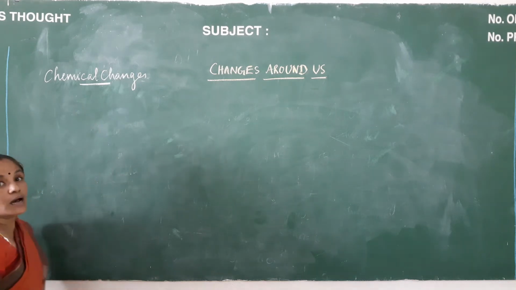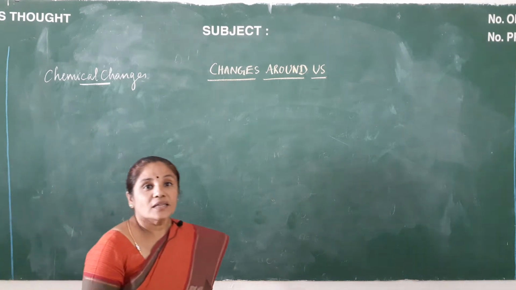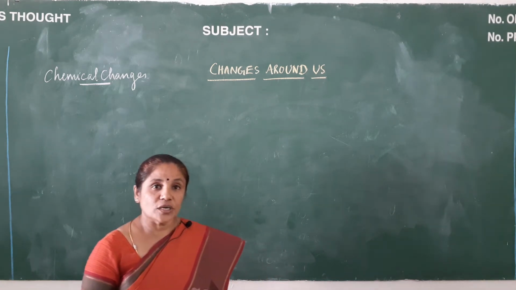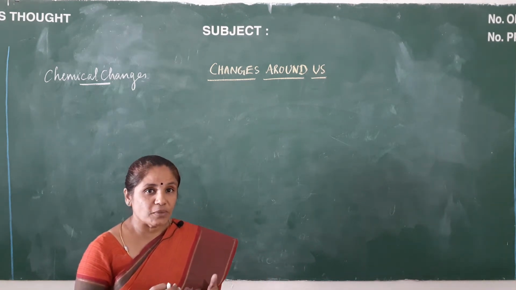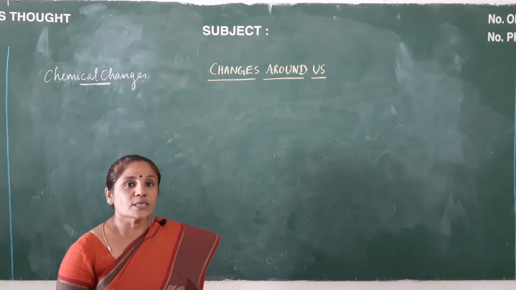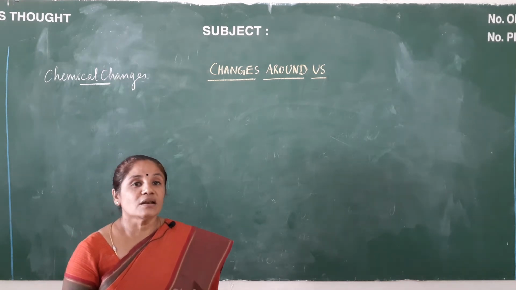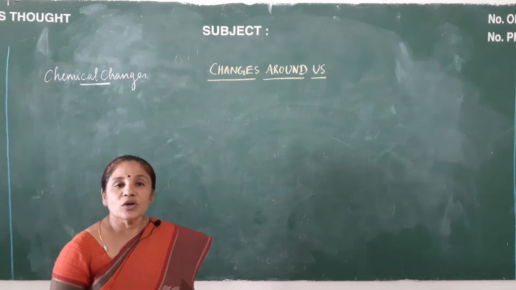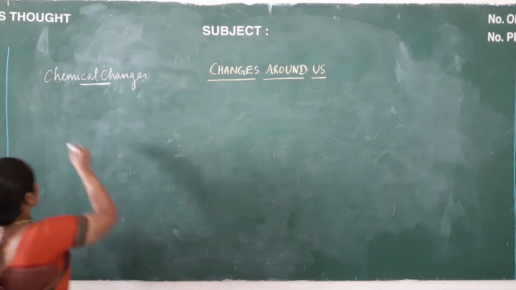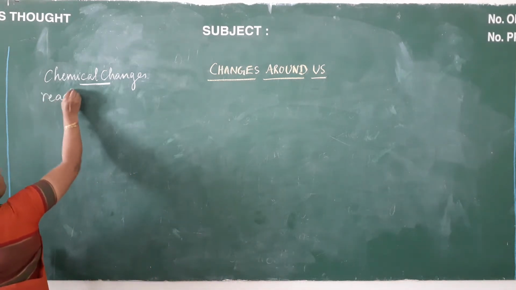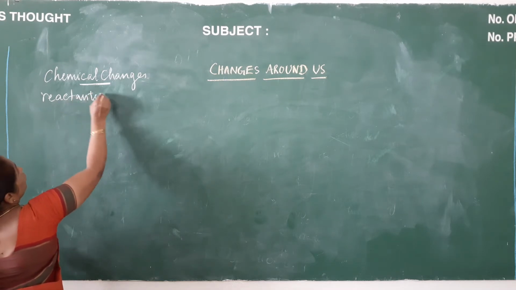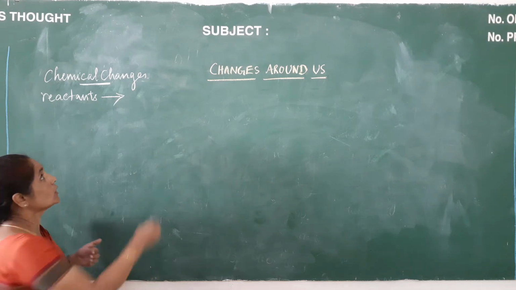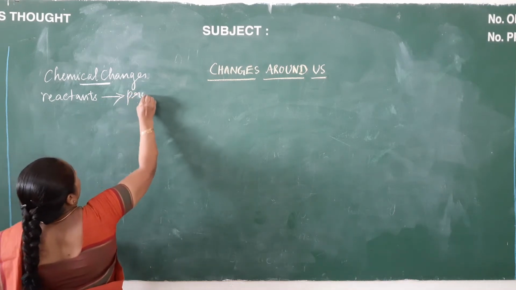Chemical changes are permanent changes and they are irreversible changes. At the end of the chemical reaction, you can see new products will be formed. Chemical changes are also called chemical reactions. Here, one or more substances are called reactants. Reactants combine together to form one or more new substances, and we call them products.